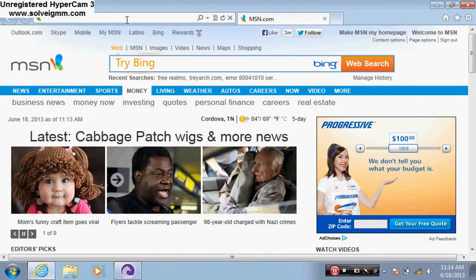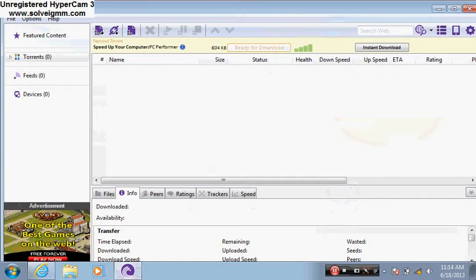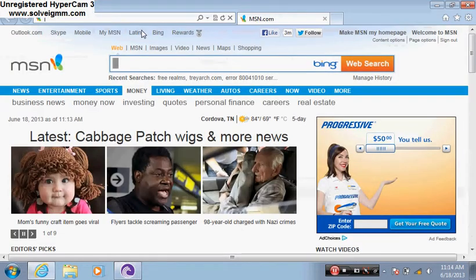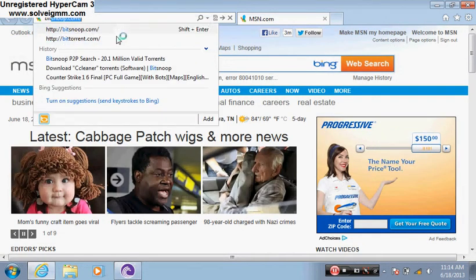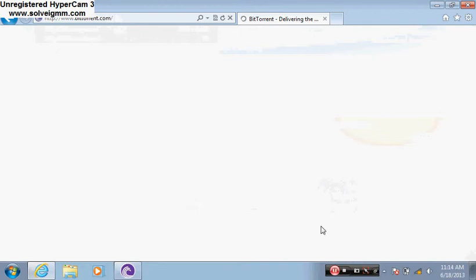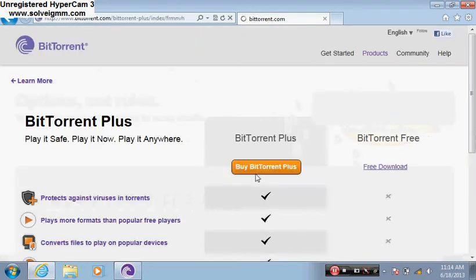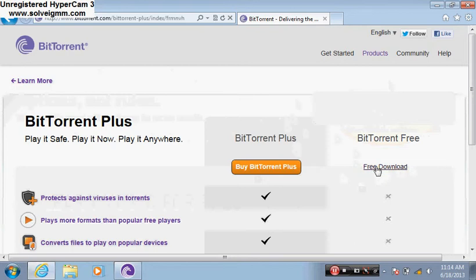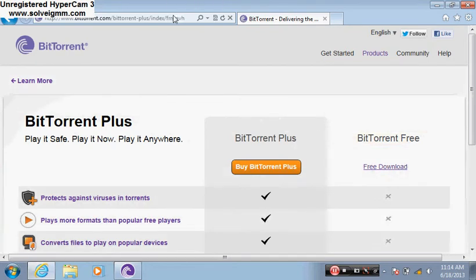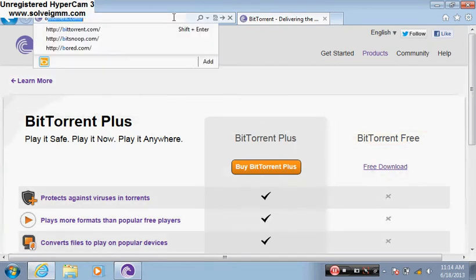The software you're going to need is BitTorrent, as I've got right here, BitTorrent 7.8. To get BitTorrent, you've got to go to bittorrent.com. Press Get BitTorrent. Press Free Download. It'll start an installation and everything. After you do that, go to